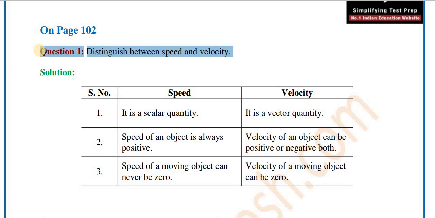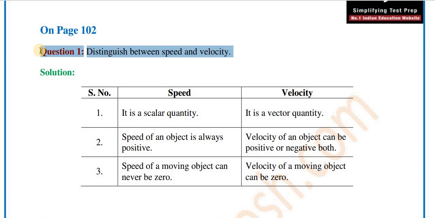As I told you, speed depends on the distance, so it is always positive, and velocity, as it depends on the displacement, can be positive as well as negative.